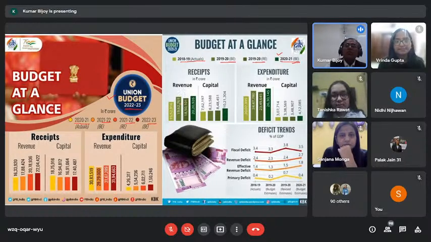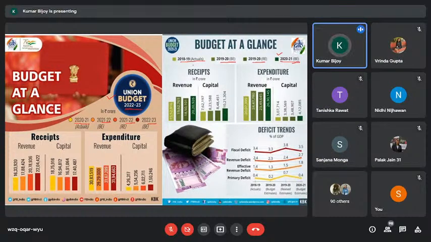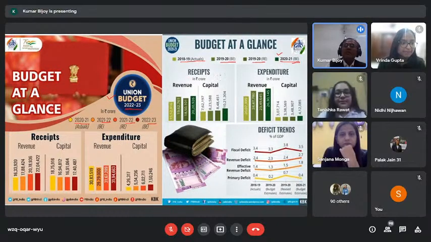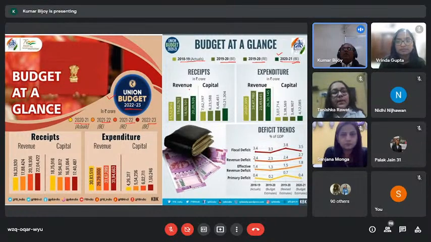I'll give you a first figure related to what government has been collecting during these periods. Revenue receipts are the income of government, and these are the expenditure of government. So first let's understand the income. Income has two parts, revenue income and capital income. Revenue income comes in two ways, tax income and other income. Tax income also comes from two parts, direct tax and indirect tax. So revenue has tax and non-tax incomes.